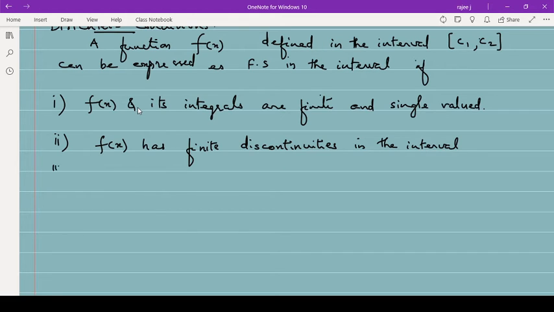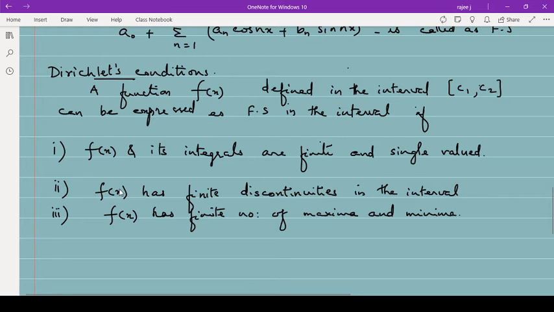And third condition is that f of x has finite number of maxima and minima. Okay, this is Dirichlet's condition.